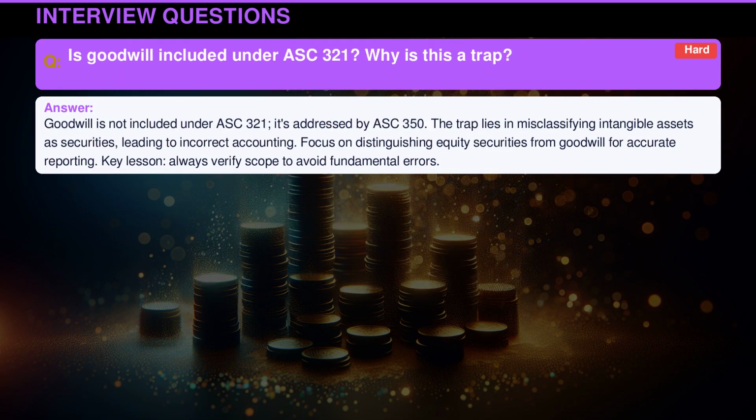Goodwill is not included under ASC 321. It's addressed by ASC 350. The trap lies in misclassifying intangible assets as securities, leading to incorrect accounting. Focus on distinguishing equity securities from goodwill for accurate reporting. Key lesson: always verify scope to avoid fundamental errors.